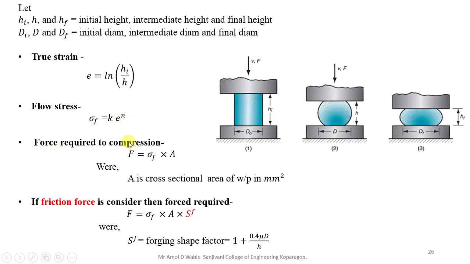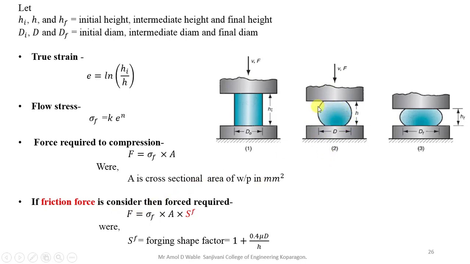Then force required for compression. So what is the force? Force is the stress times area. Flow stress we have calculated from this. Then area will be what? The cross sectional area of your workpiece. So if you are finding it for the second load, we are interested in the last stage always. So use the cross sectional area of the final one.